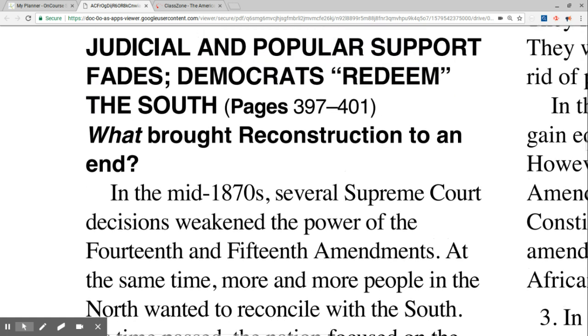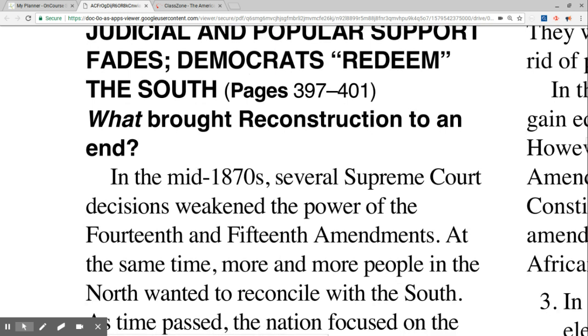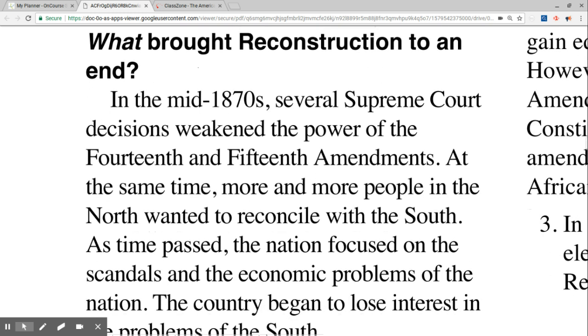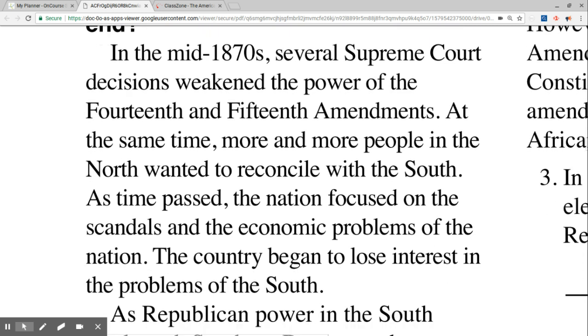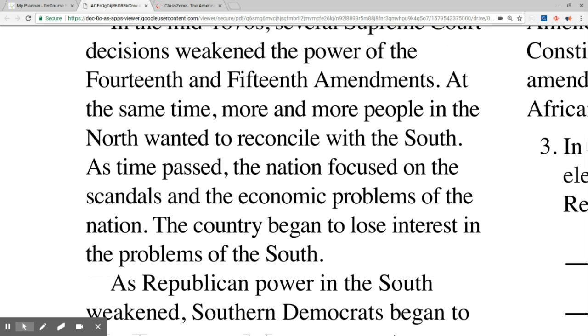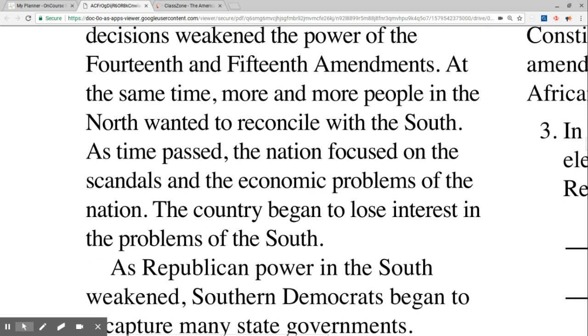Judicial and popular support fades. Democrats redeem the South. What brought Reconstruction to an end? In the mid-1870s, several Supreme Court decisions weakened the power of the 14th and 15th Amendments. At the same time, more and more people in the North wanted to reconcile with the South. As time passed, the nation focused on the scandals and the economic problems of the nation. The country began to lose interest in the problems of the South.